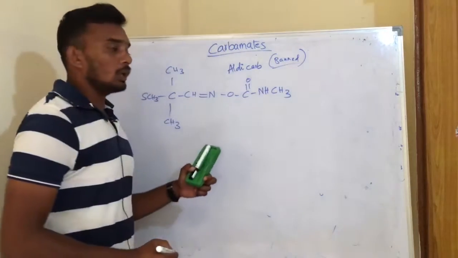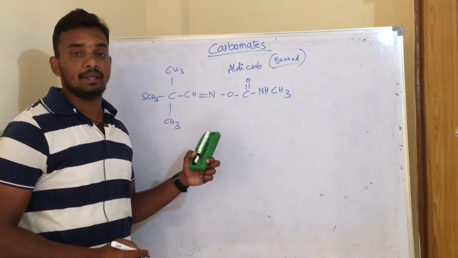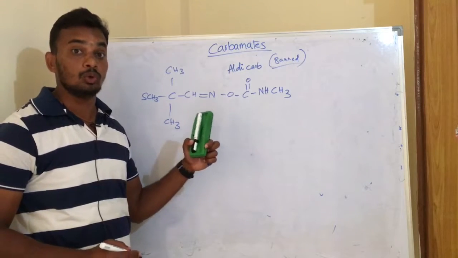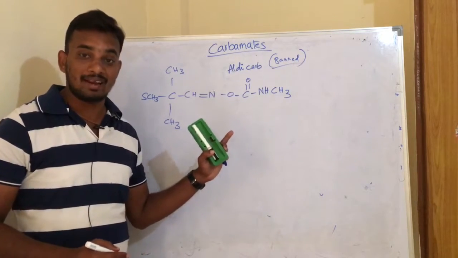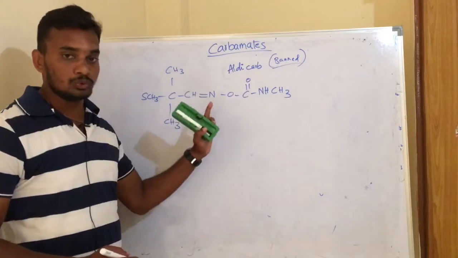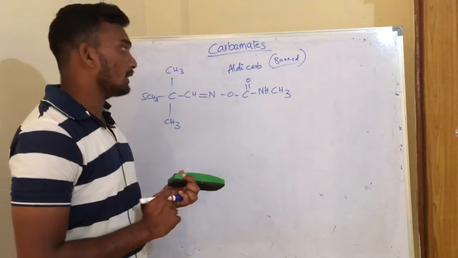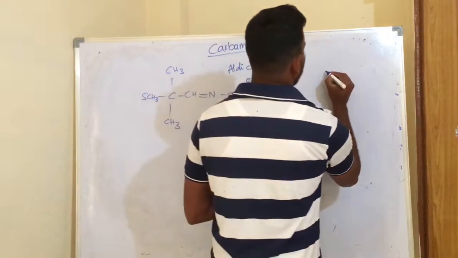So this aldicarb is very toxic in nature, and it has low LD50 values, and it shows more mammalian toxicity. So considering all those bad effects of aldicarb, this aldicarb has been banned for use in agriculture. Apart from aldicarb, some other important molecules of carbamate compounds are, the first one is carbaryl.